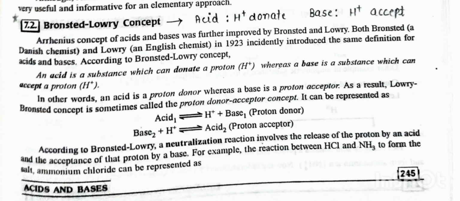It can be represented as acid 1 at equilibrium attains H+ plus base 1, the proton donor. Base 2 plus H+ at equilibrium attains acid 2, the proton acceptor. According to Bronsted-Lowry, a neutralization reaction involves the release of a proton by an acid and the acceptance of that proton by a base. For example, the reaction between HCl and NH3 to form the salt ammonium chloride can be represented as follows.